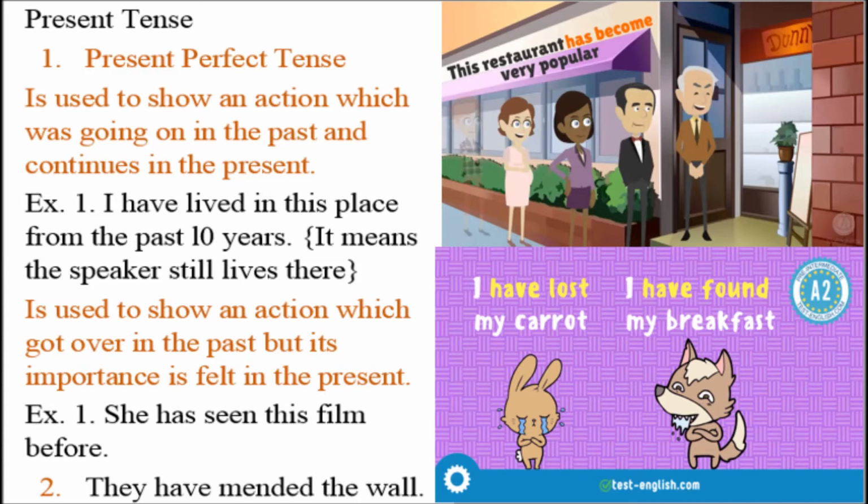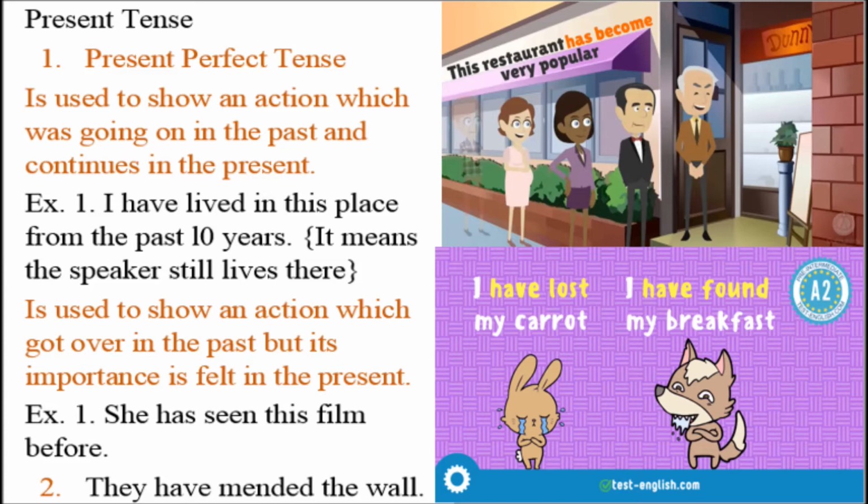Present perfect tense is also used to show an action which got over in the past but its importance is felt in the present. For example, if you have seen a film or if you have read a book, you can easily recall and say that I have seen the film, or she has written the book, I know this, or they have mended the wall.